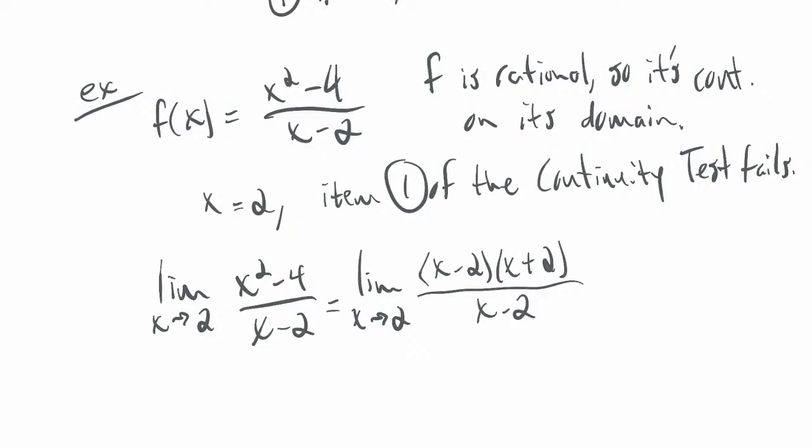So those factors cancel, and I get that this equals the limit as x goes to 2 of x plus 2, which is 4. I got a number that way.